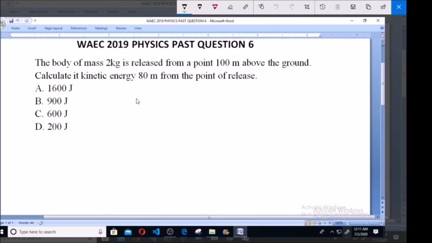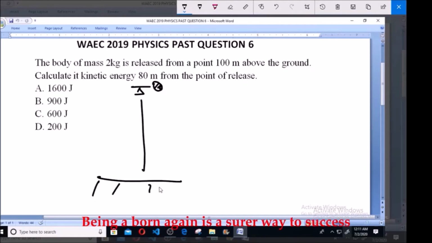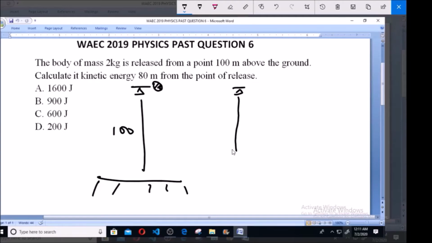Now for us to understand it, we need to make this sketch. This body, say a ball like this, is released from here to the ground at a height of 100. Now you are told that this body has actually traveled up to 80 meters.